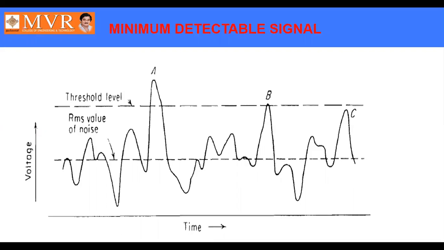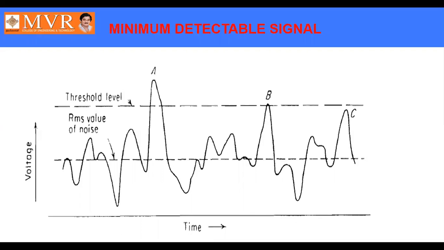The entire detection of the target depends on the value of the threshold level we have given. That is, if the threshold value is very high, there may be a chance of missing the target. If the threshold level is very low, there is a possibility of getting noise as a target. That is the main disadvantage.